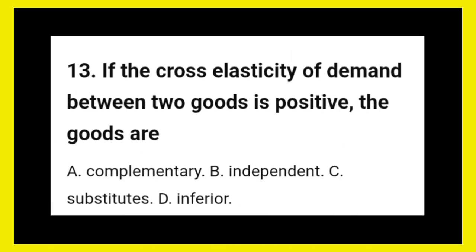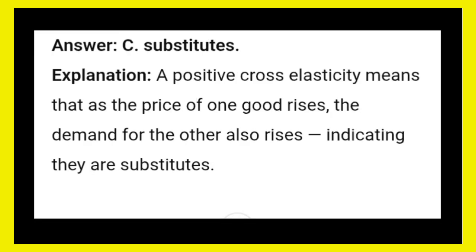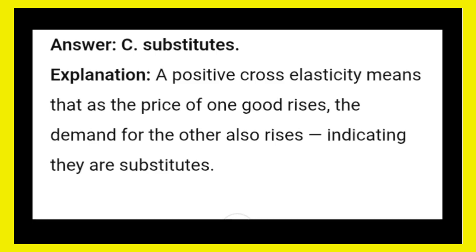13. If the cross-elasticity of demand between two goods is positive, the goods are: A. Complementary. B. Independent. C. Substitutes. D. Inferior. Answer: C. Substitutes. Explanation: a positive cross-elasticity means that as the price of one good rises, the demand for the other also rises, indicating they are substitutes.